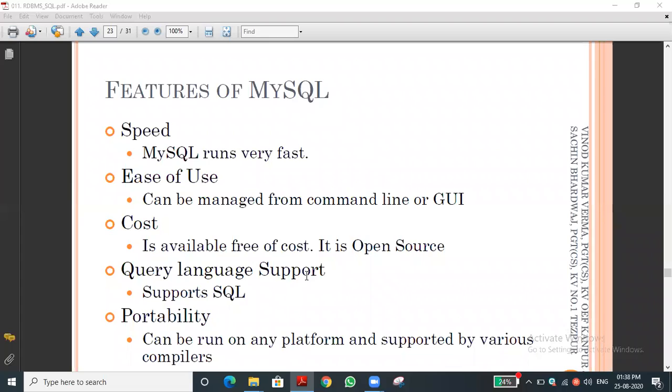Query language support means we raise a query in order to access the data. Here the code is called a query; in Python we say code, but here we say query. We write the code in order to fetch or retrieve the data. And portability: we can run it on multiple platforms. It is platform independent. We can install it on Windows, Mac, Unix or Linux, whatever operating system, SQL is supported.